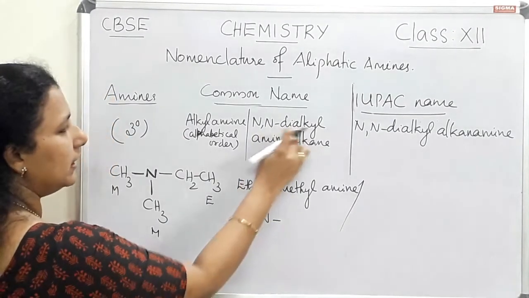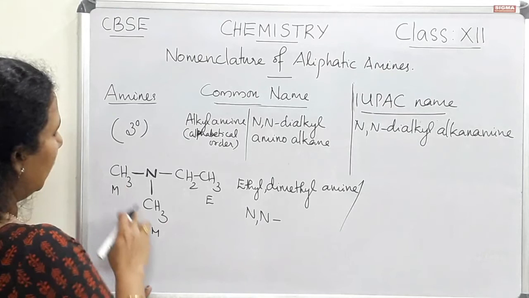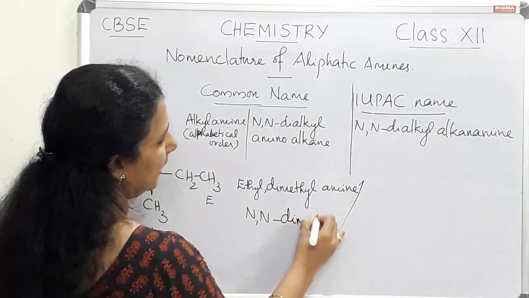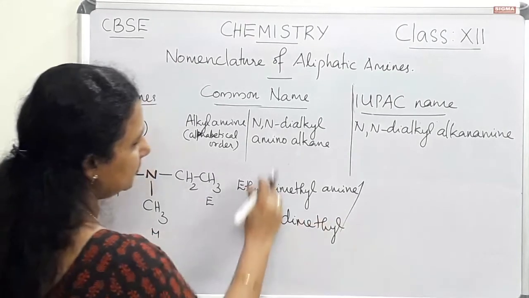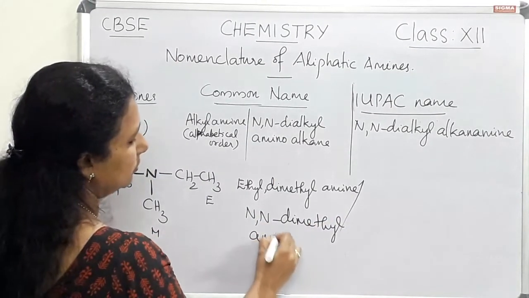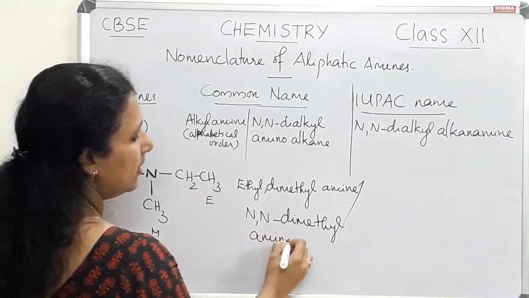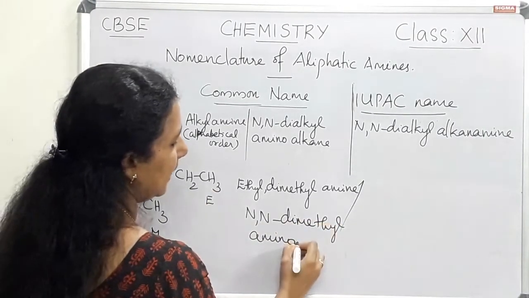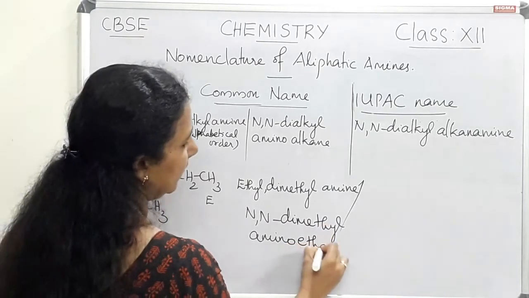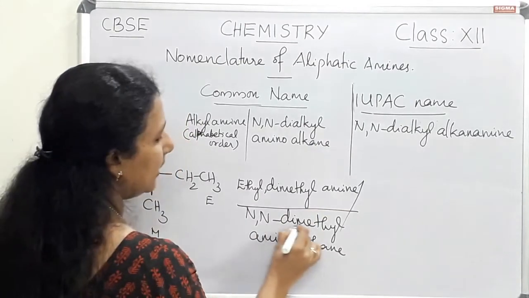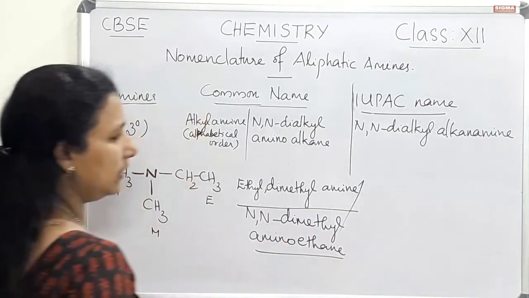Here we can write N-N-dialkyl because both are same. So N-N-dimethyl amino alkane, where the alkane means the parent chain, that is ethane. So it is N-N-dimethyl amino ethane. So this is the second way of writing.